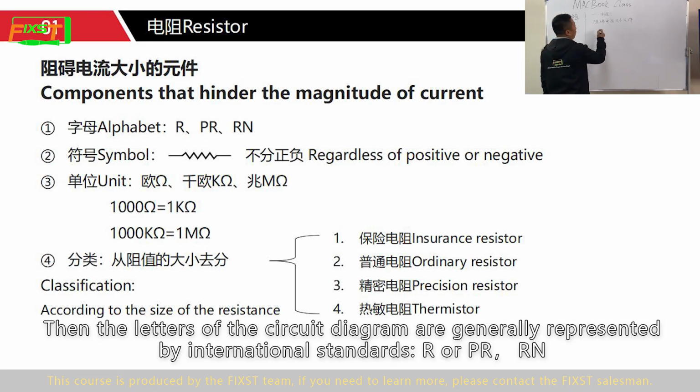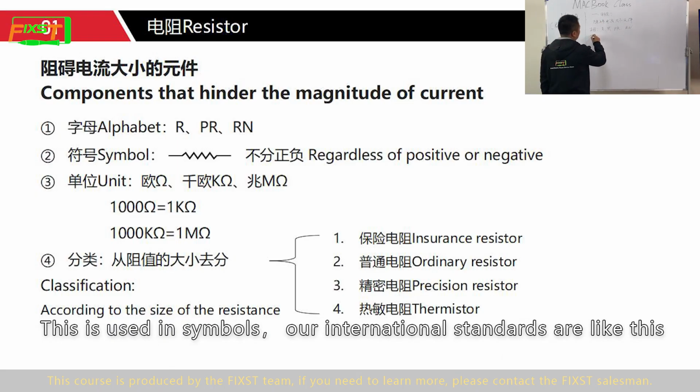Then the letters of the circuit diagram are generally represented by international standards, R or PR, RN. This is used in symbols. Our international standards are like this.